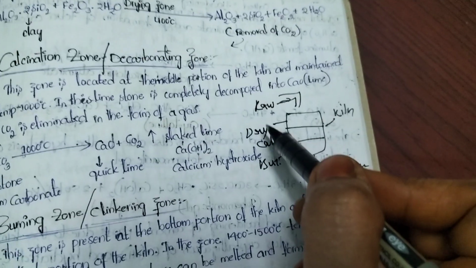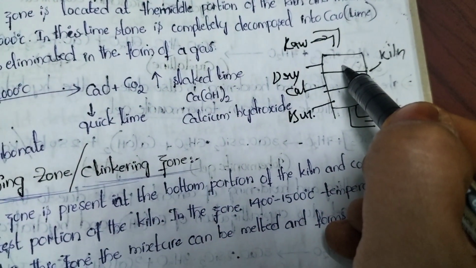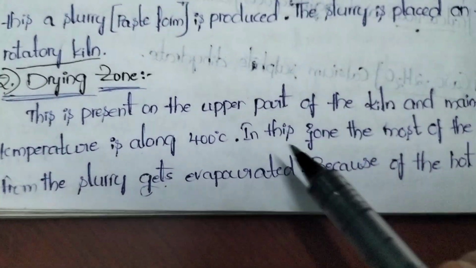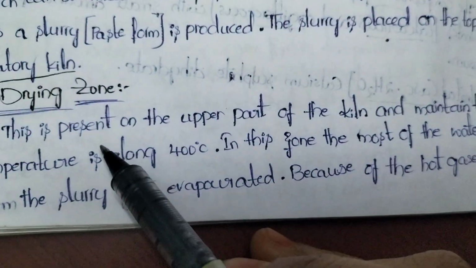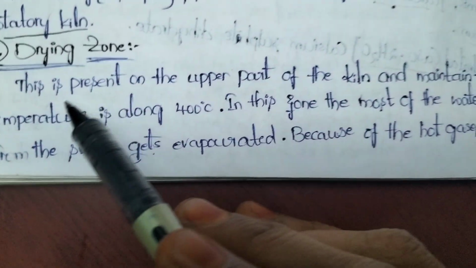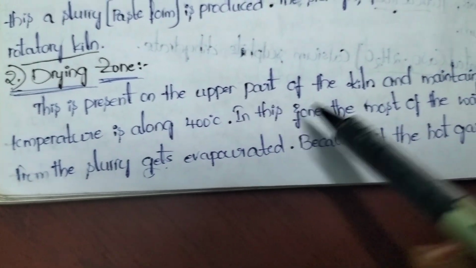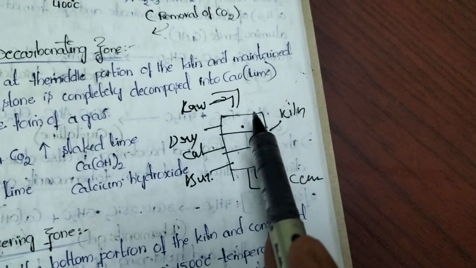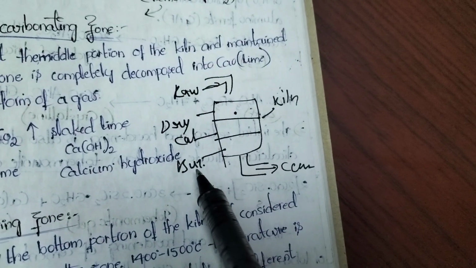First we need to mix the raw materials, then we introduce them into the first zone. First zone is nothing but the dry zone. What is actually happening? What are the reactions? What are the changes actually happening in the dry zone? Look into the topic, we will see. Next, what is the dry zone? This is present on the upper part of the kiln. Just now I explained, this is the upper part. If we consider it is a kiln, upper part is the dry zone, middle part is the calcinating zone, last part is the burning zone.